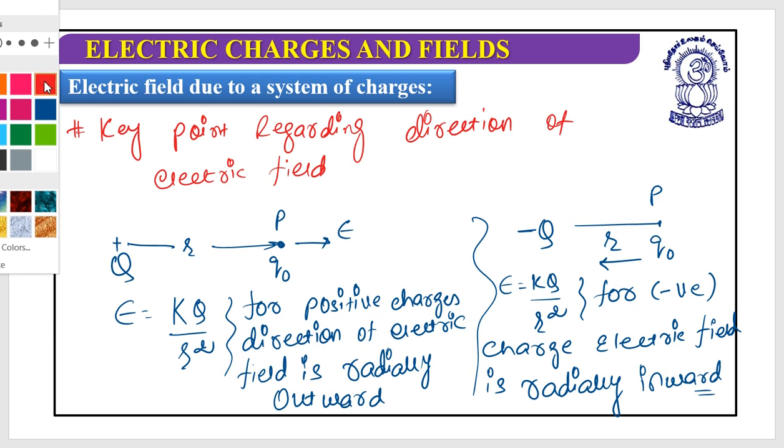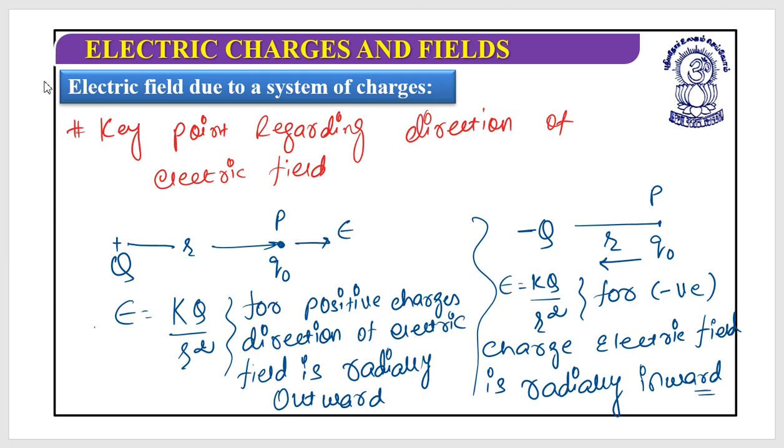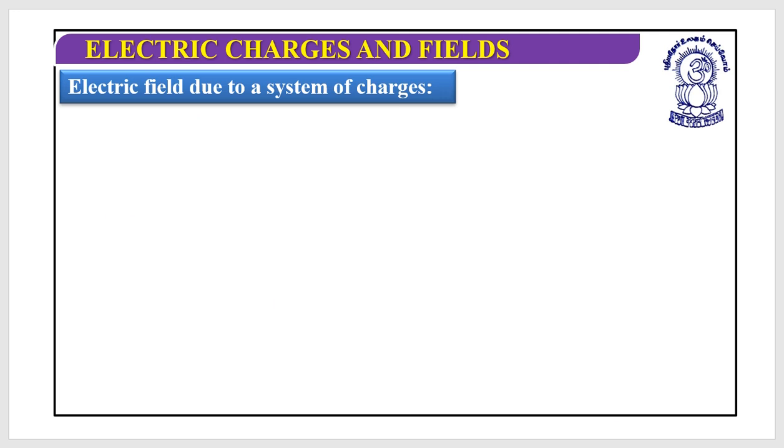Remember this. If you wish, I can repeat it. For positive charges, the direction of electric field is radially outward. For negative charges, it should be radially inward. This will help us make our calculation faster. So let's move to the next question.